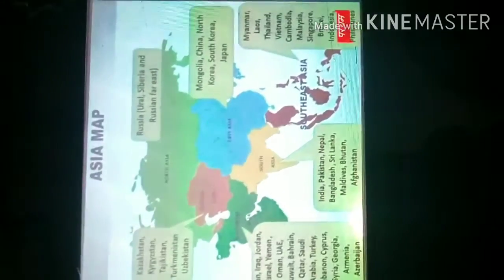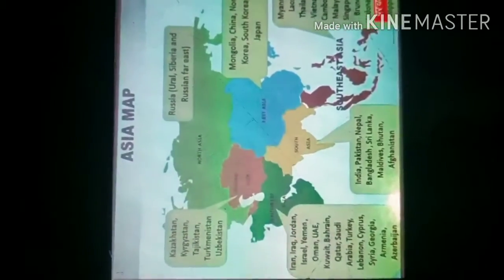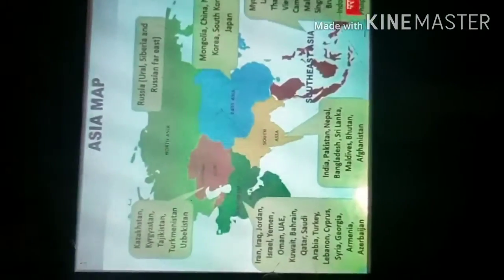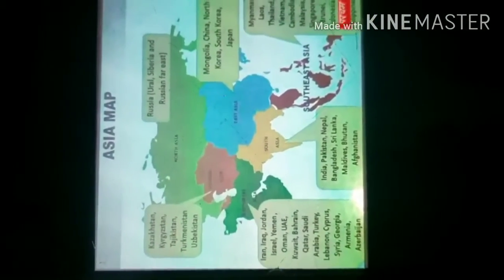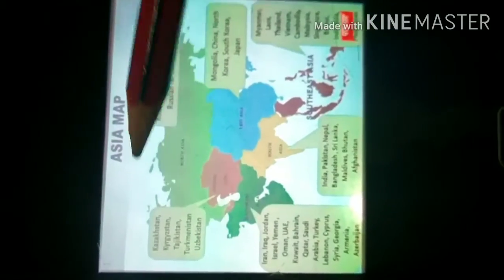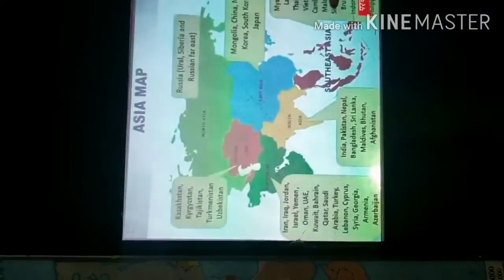Let's start today's lesson. I have sent you one picture of the Asia map with the countries. I have downloaded it from the internet. You can try to learn the names of the countries according to their direction. Like in the north side, which countries do we have: Central Asia, and in the west, Western Asia, Southeast Asia.